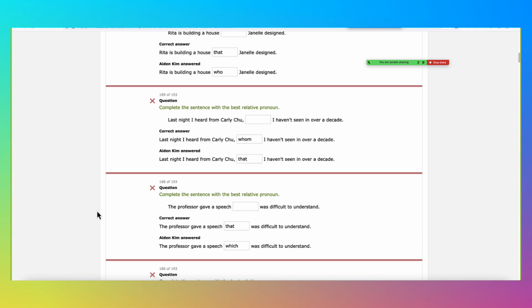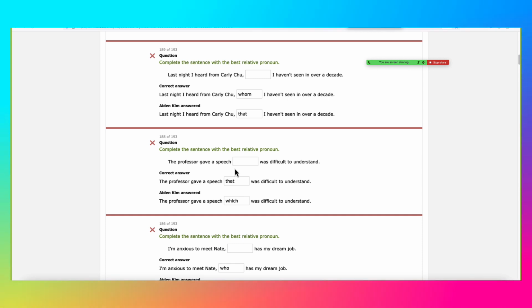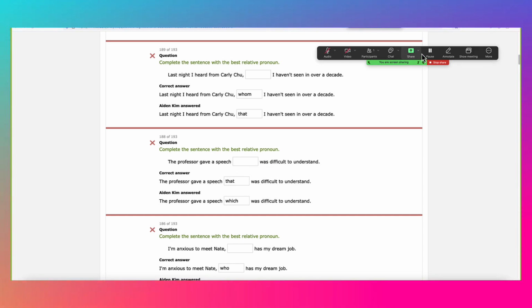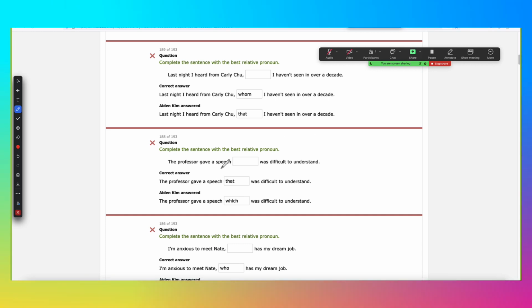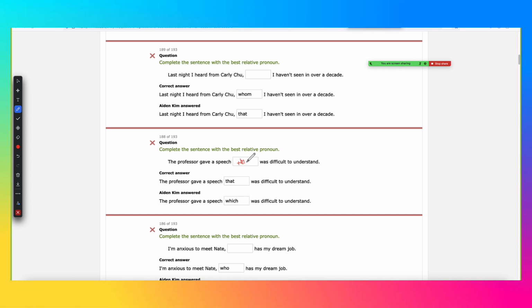Alright, what about the next one? The professor gave a speech that was difficult. Again, when you just say a speech, that's very general. The writer's intention is to make the speech more specific by providing the word that. The reason we use that is it's not who or whom, because a speech is not a person.